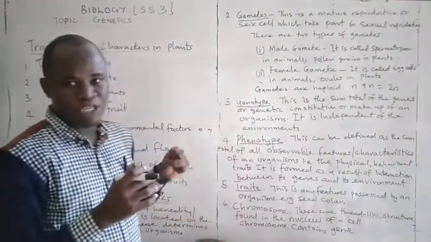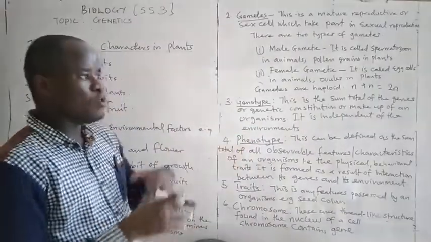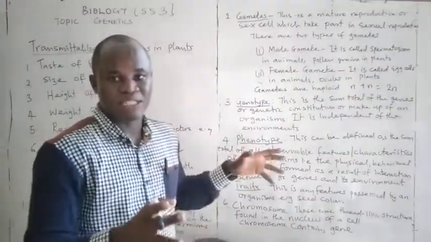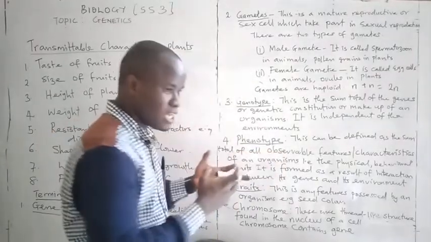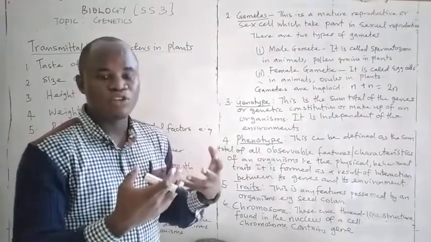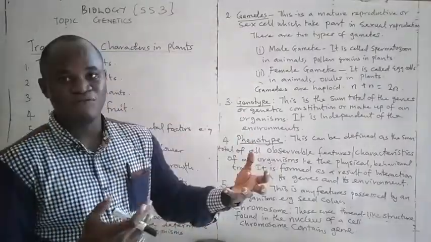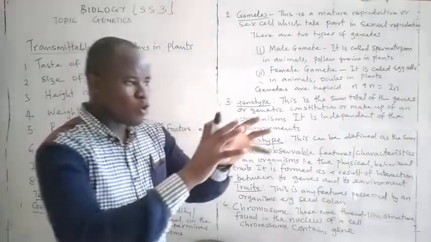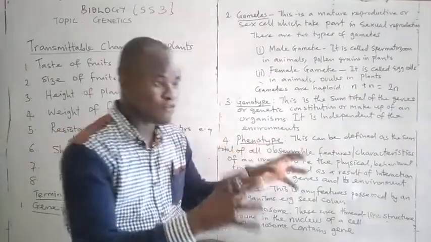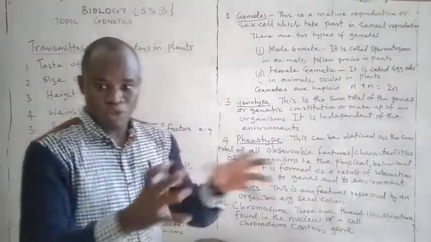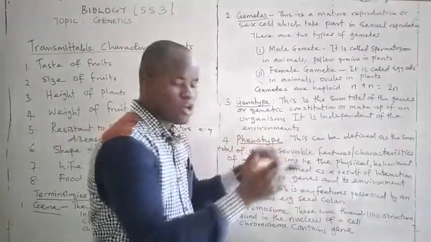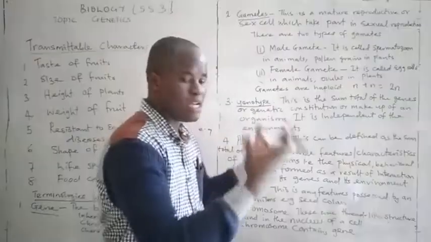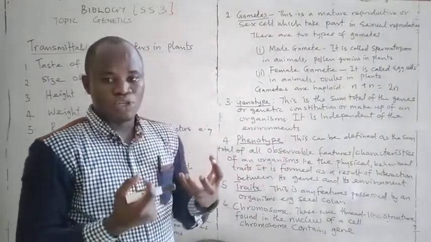As a result of this, we say genotype is independent of the what? Of the environment. It does not matter whether you are taught or you are not taught. If you are smart, you are smart. But the phenotype, it has to do with what? The influence of the environment as well as the influence of the gene. Let me buttress this again. If you are living in a war zone, in an area where there is no food, you are going to be stunted in terms of growth. But if you are living in Port Harcourt, for example, where you are given 3 square meal a day, you are going to be what? Your growth will be normal.